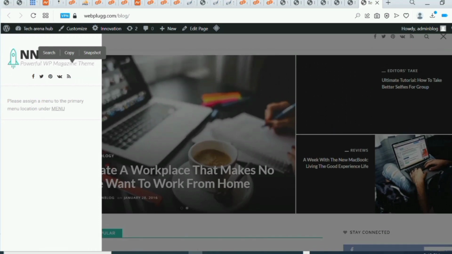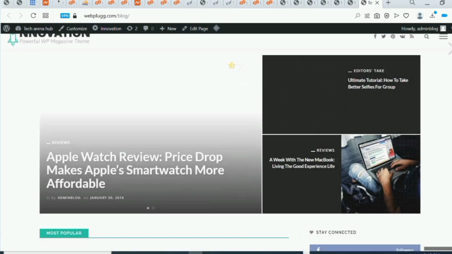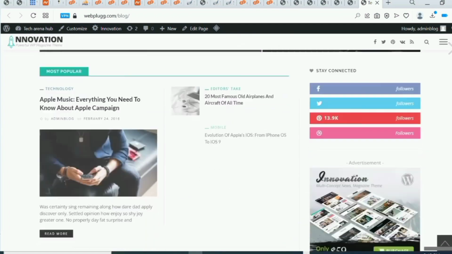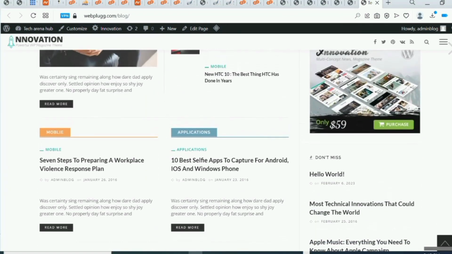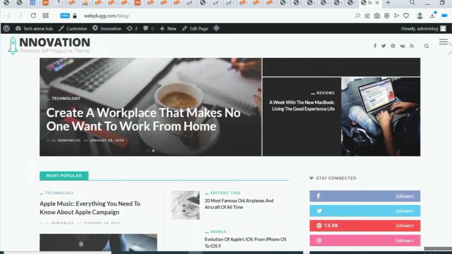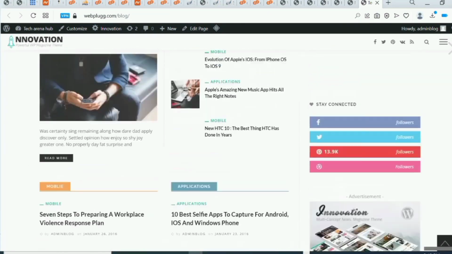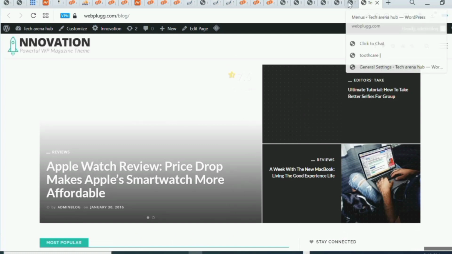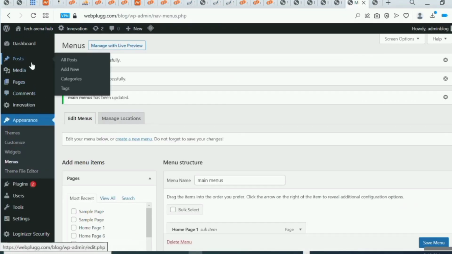So what are some other things we need to edit? For you to start using this, to start adding everything and start making this blog your own, you can just come over to post. So let's go to our back end. Just come to posts and go to all posts, because a blog is basically posting and all this kind of stuff. So let's open our post and see some of the posts we have there.